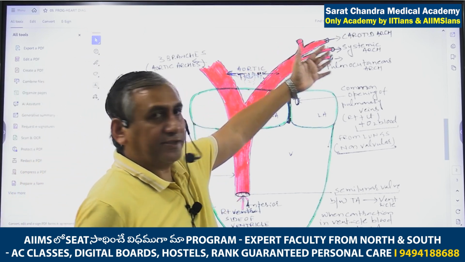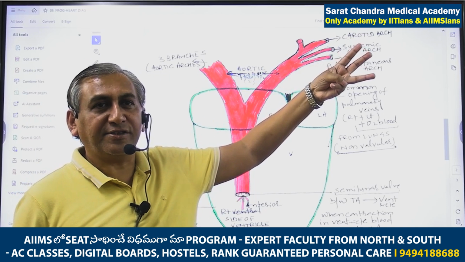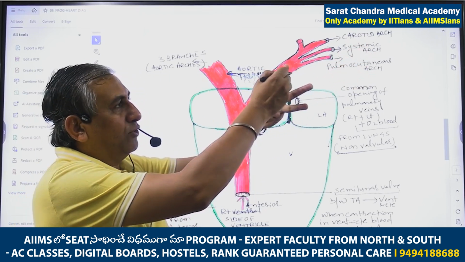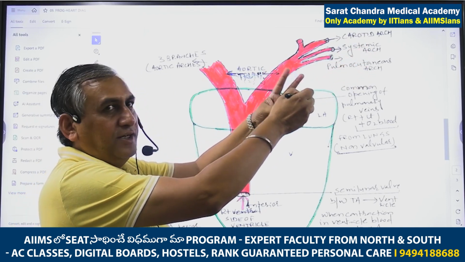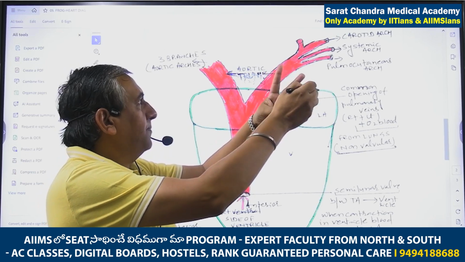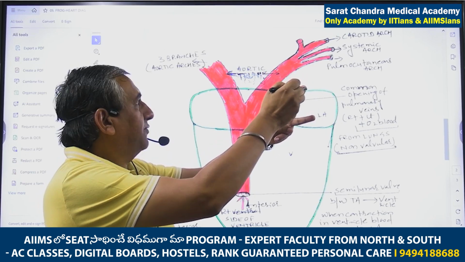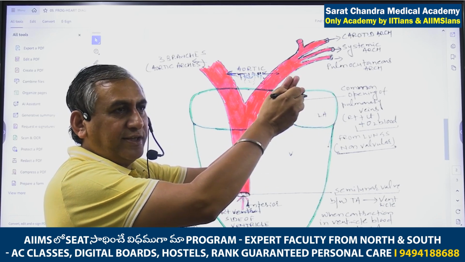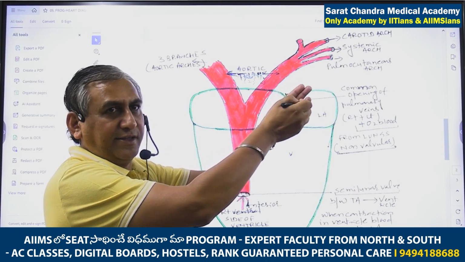Each aortic trunk divides into how many arches? Three arches: carotid arch, systemic arch, pulmocutaneous arch. Carotid arch supplies blood to the brain, systemic arch supplies blood to different parts of the body, and pulmocutaneous arch supplies blood to the lungs and the skin.